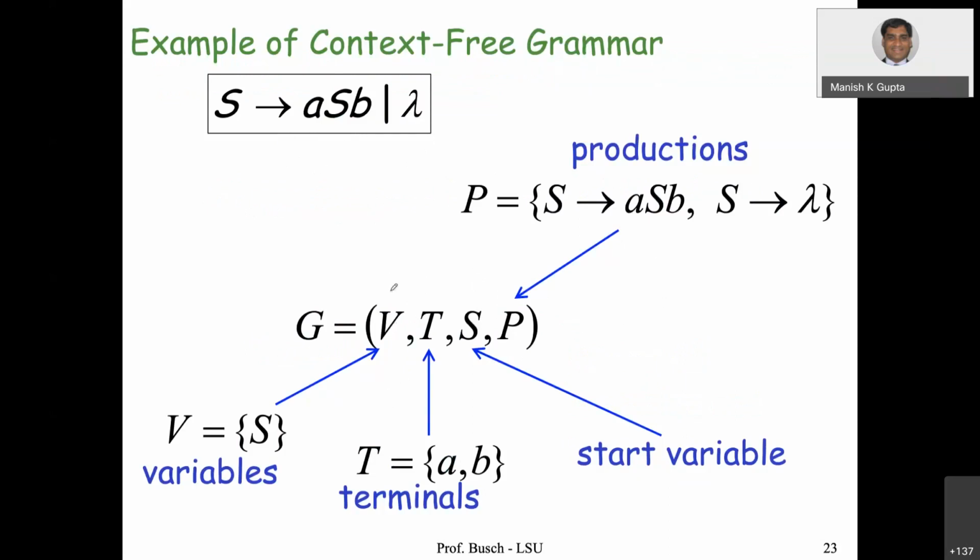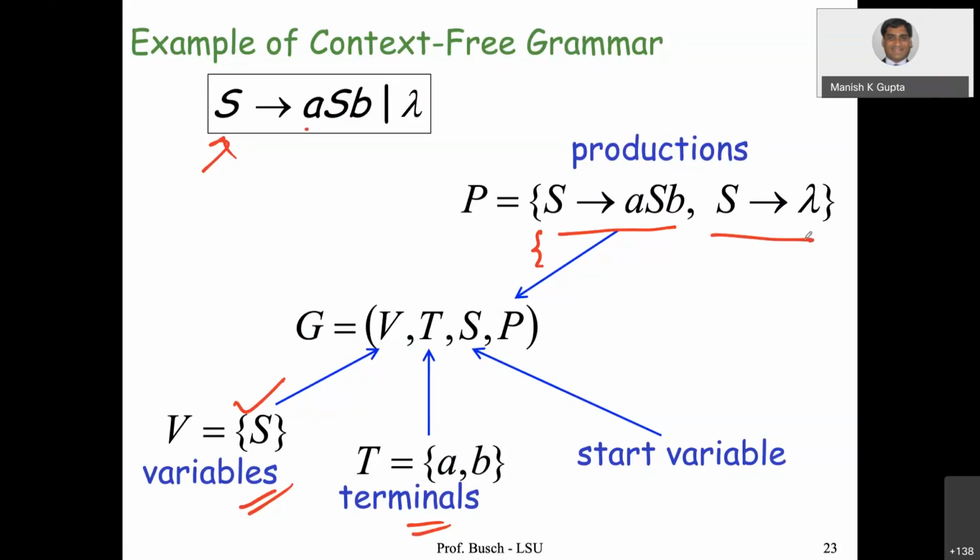So how do we write this? V is a set of variables. There is only one variable S in this example. T is terminals. There are 2 terminal symbols A and B. S is the start variable, and there are 2 production rules. We write it like this in brackets: S going to ASB and S going to lambda. So this is how we write.